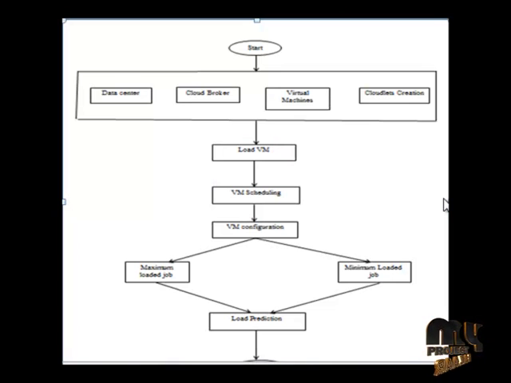So first we have to create a cloud environment. A cloud environment is nothing but a combination of data center, cloud broker, virtual machine and cloudlet creation. That means we create the job, it will be allocated to the broker, and the broker allocates it to a particular VM, and the VM is running under the data center. We have to consider the VM bandwidth, RAM size and VM size, and initialize the file size, output size and length of the cloudlet. Then after initializing, we create the cloud environment for the final procedure.